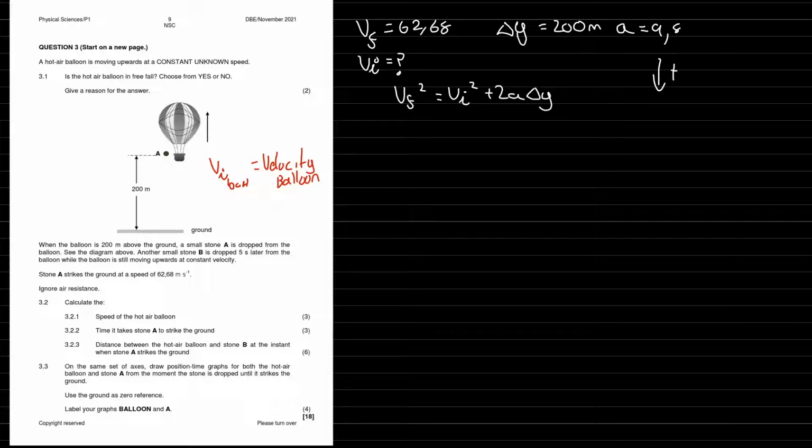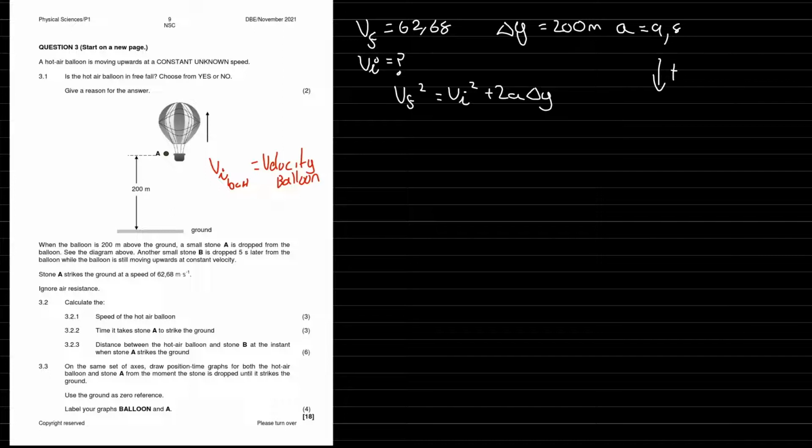Before you start the question, always say what you're going to take as positive. I like doing downwards if the majority of the movement is down. In this case, it's falling downwards, so I'm going to take downwards as positive. And stick with that. Do not change it, or you'll confuse the markers and make them upset. Stick to downwards as positive throughout the whole question.